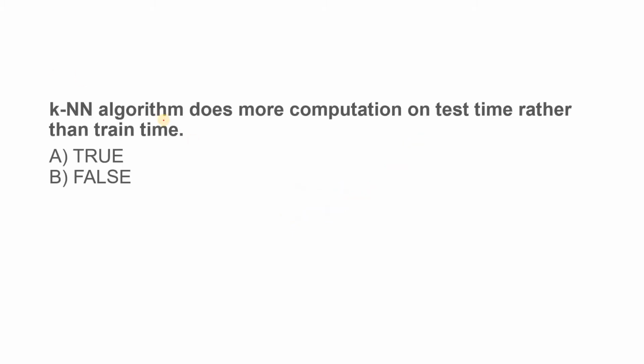So first question: KNN algorithm does more computation on test time rather than train time. Option 1 is true, option 2 is false. Pause my video and try to think, and here I am explaining. The correct answer is true, A. Why? Try to understand. KNN algorithm obviously does more computation during test rather than train.